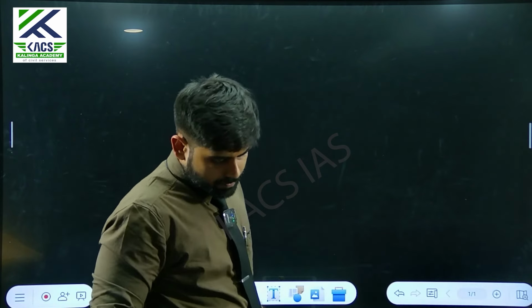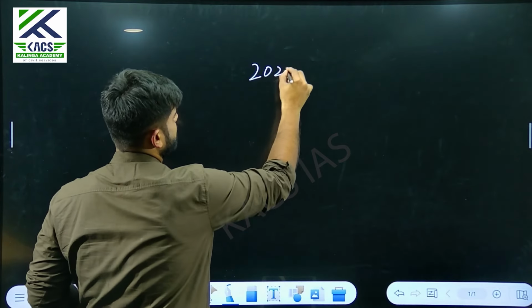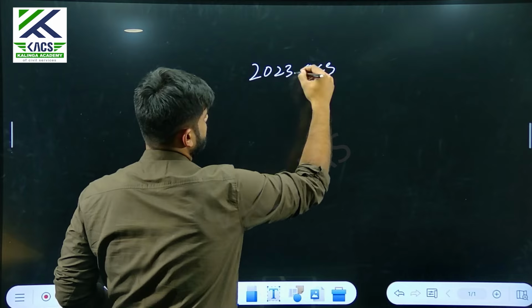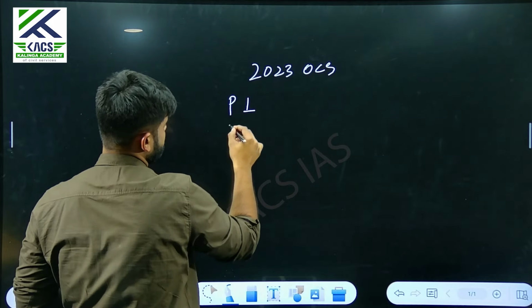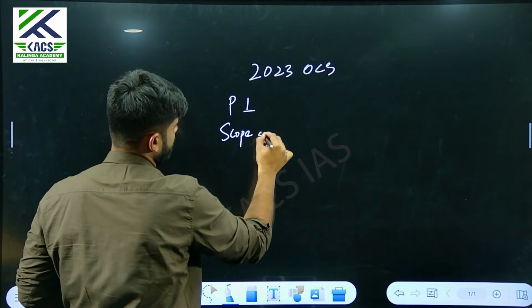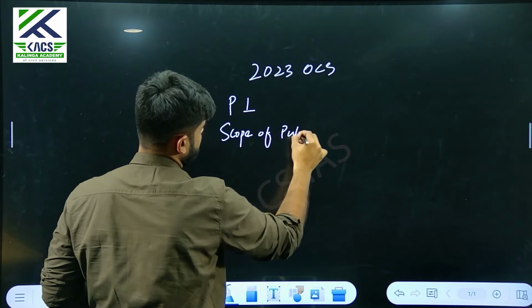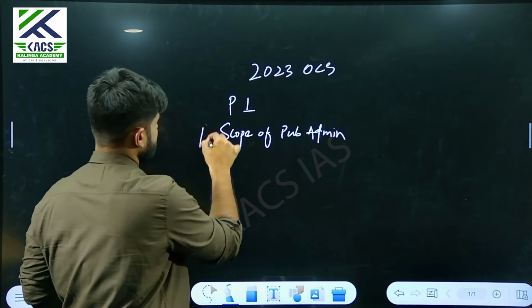Now let's do one last thing. I'll solve one question from this year, 2023 OCS paper. In paper 1, there was one question, scope of PubAd. It was the first question.